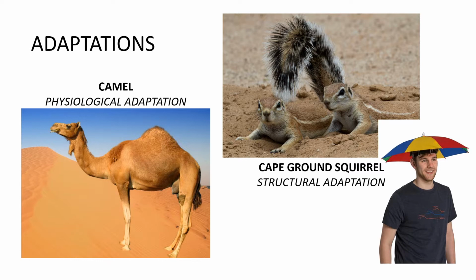Cape ground squirrels display an interesting structural adaptation. Their large tail shelters their body from above, protecting it from the sun's rays and receiving heat through radiation, allowing them to survive in this warm environment. Their tail functions similarly to how a human may use an umbrella.